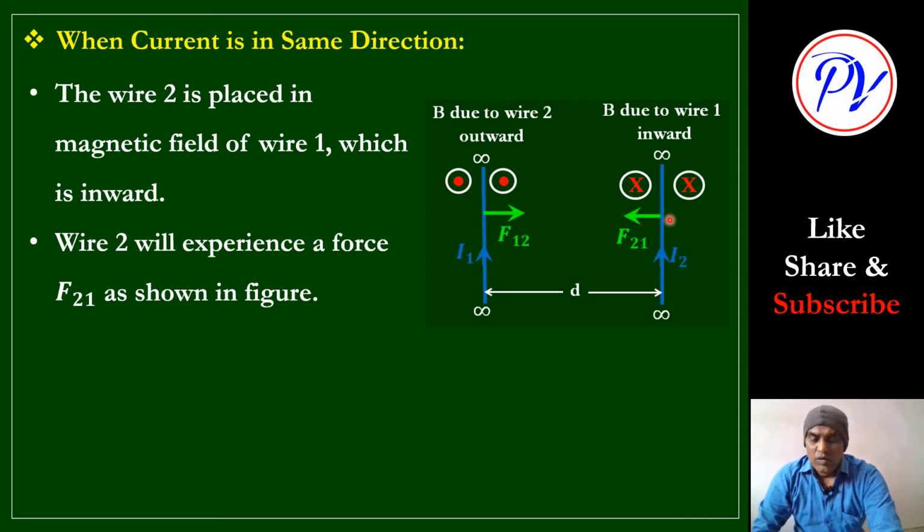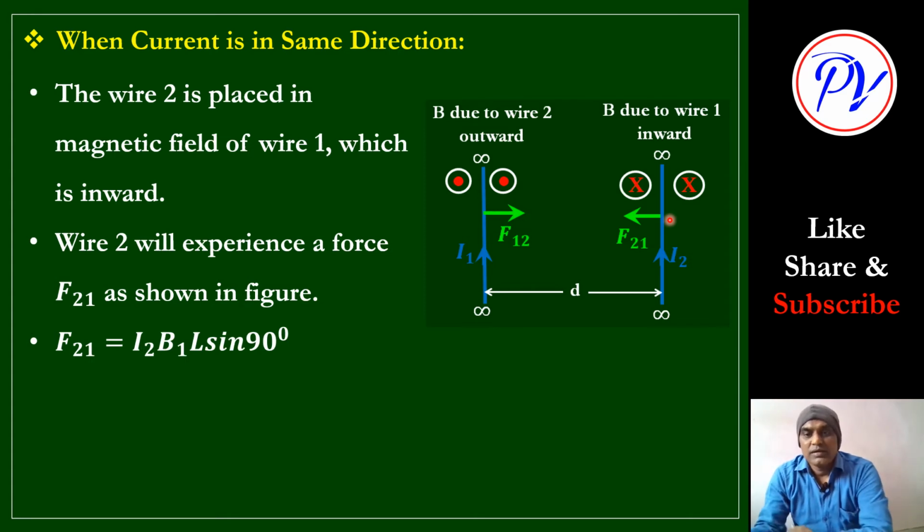Now what about magnitude? What is the magnitude of magnetic force? Magnitude of magnetic force is I B L sine theta, where force is I into cross product of L and B. So B L sine theta, where theta is the angle between magnetic field and length vector, that is L, which is infinite here.